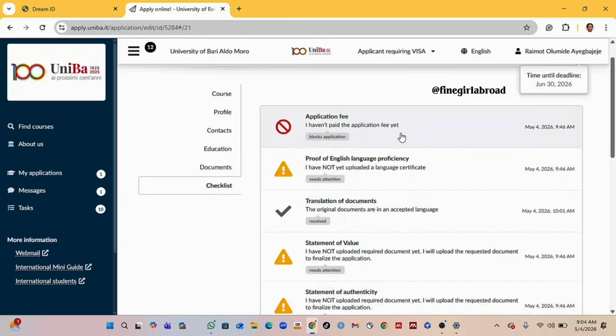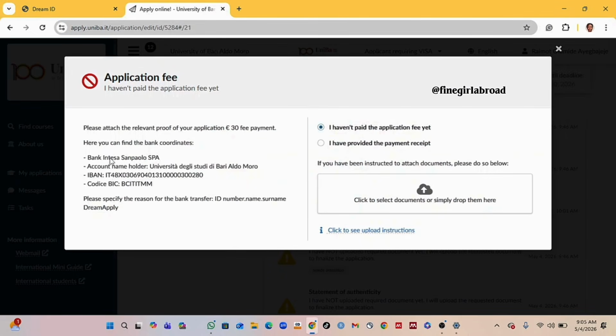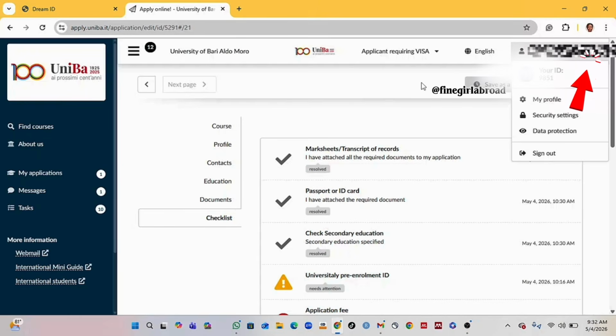Don't forget the format for the application fee, please, when you are making the payment. This is the details to make the payment. So if anyone is reaching out to me to help you with the payment, please and please attach this information and reason for the transfer. Please input ID number, name, surname, apply. For you to get the ID that you need to attach with your application fee, just click on your name profile here. You see what your ID is, just like a 4-digit number. So you attach the 4-digit ID into the bank reason when you are making the payment. This is very, very important.